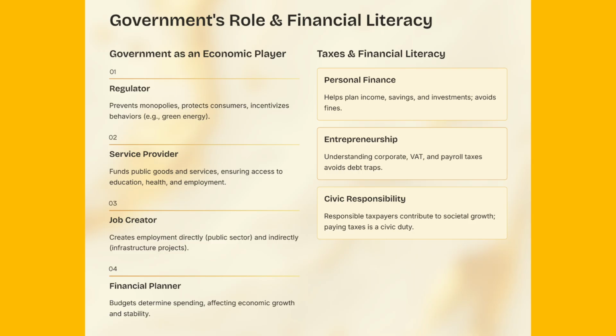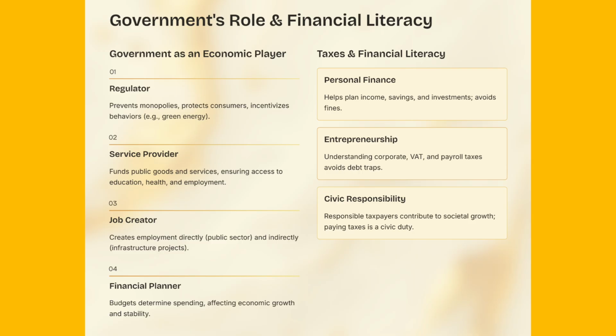3.3 Government as a job creator. Government-funded projects create employment directly, public sector jobs, and indirectly, through infrastructure projects. 3.4 Government as a financial planner. Budgets determine how taxes are spent, which affects economic growth and stability. Efficient budgeting ensures sustainable economic development. 4. The link between taxes and financial literacy. Financial literacy is more than personal finance, it's about understanding the systems that affect your money and society.